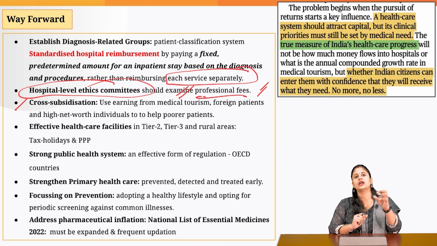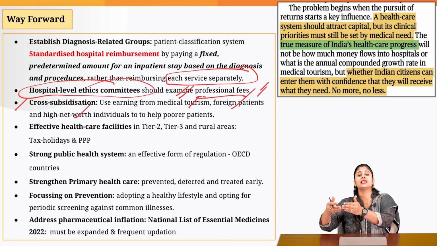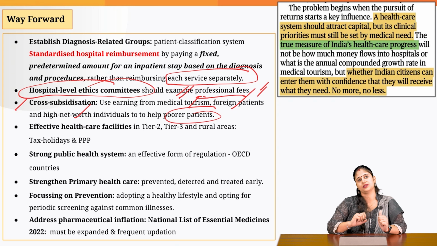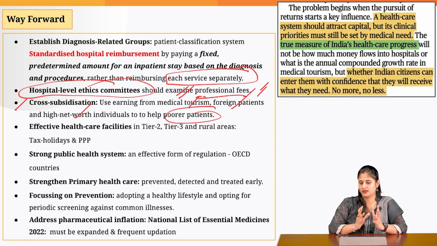So the hospitals which are earning higher revenue from medical tourism, from foreign patients, high net worth individuals, this revenue should be used to provide healthcare services at a subsidized rate to the poor patient, so that we can make sure that for a poor patient, it should not be a last resort to go and visit the public healthcare centers. Okay. Then we need to ensure that quality healthcare facilities are also available in tier 2, tier 3 as well as rural areas. For that, the government can provide some sort of tax holidays. That is what the standing committee has recommended.